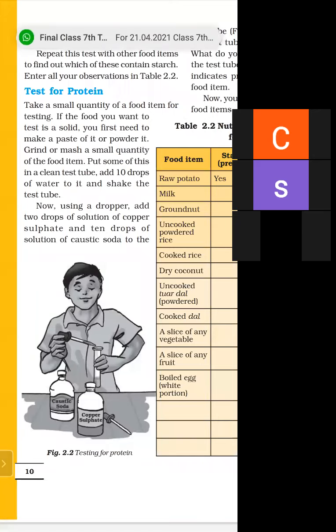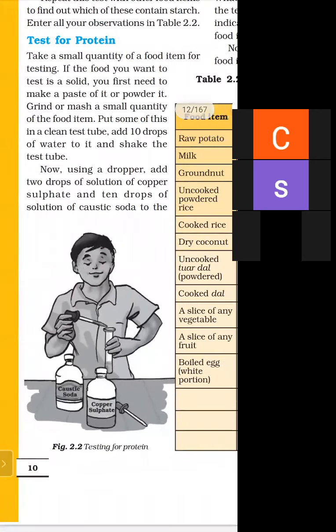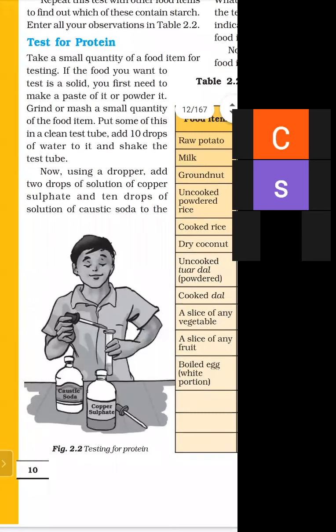Put some of this in a clean test tube, add 10 drops of water to it and shake the test tube. As shown in figure 2.2, a boy is testing for the protein in a given food item. And there are two types of solution. First one is copper sulfate and second one is caustic soda. The formula of copper sulfate is CuSO4 and the formula of caustic soda is NaOH. And he is using a test tube and dropper.